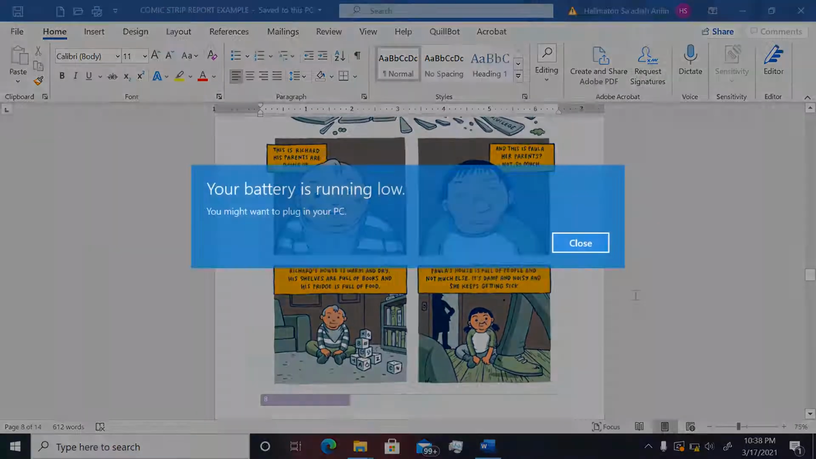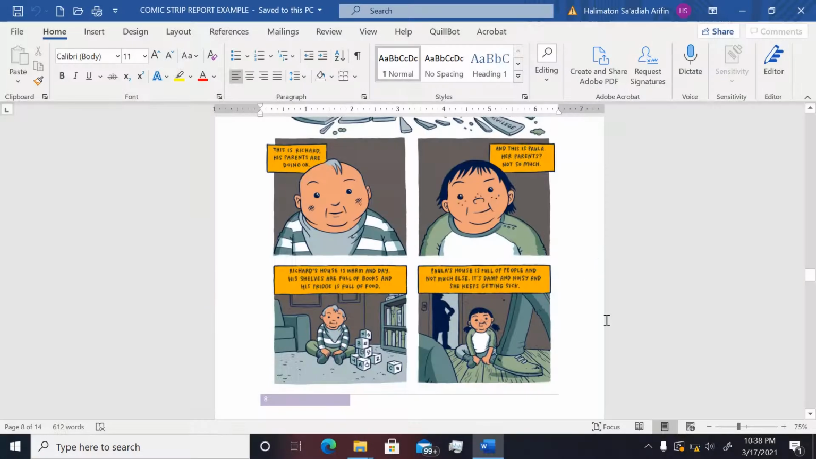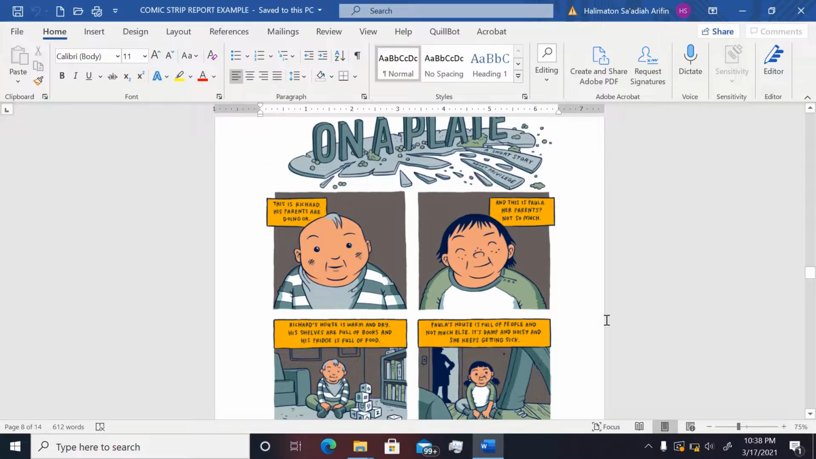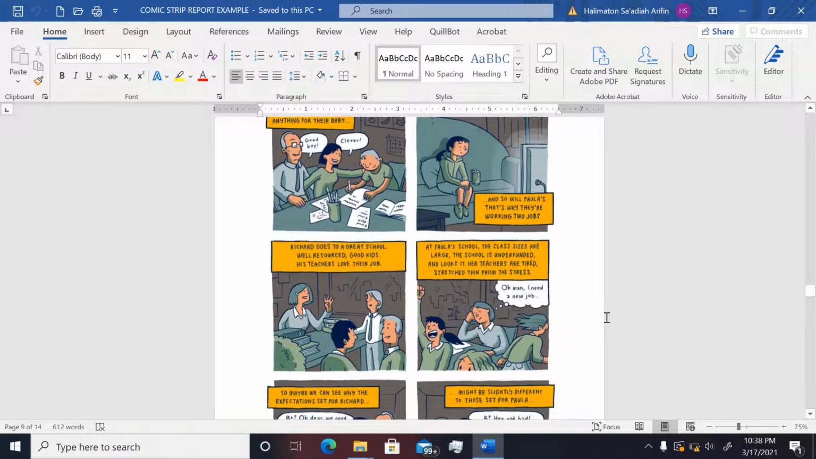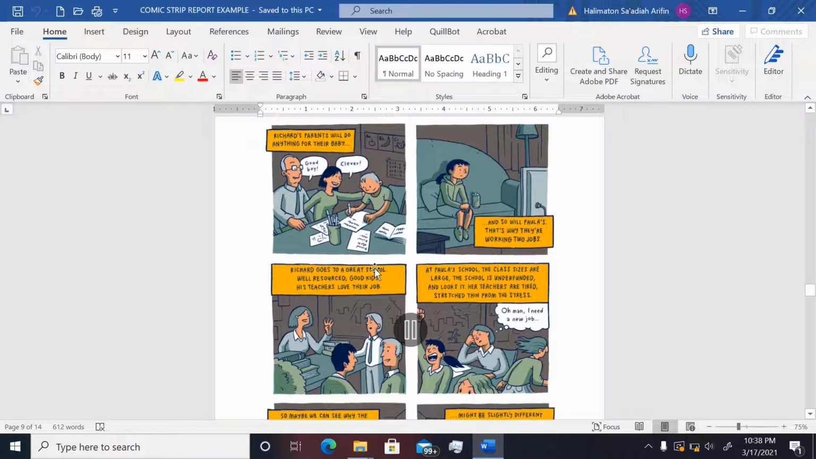If you look at the comic strip here, they use the dialogue in English. This is the dialogue. Let's say the dialogue is a little. You can add the dialogue, it is up to you. You can change the dialogue, or you also can use the original dialogue. If you don't want to change it, it's okay.